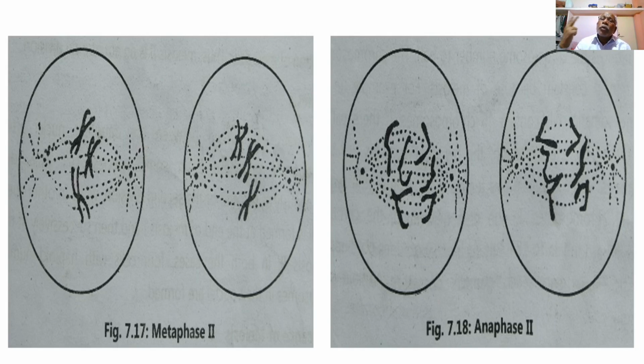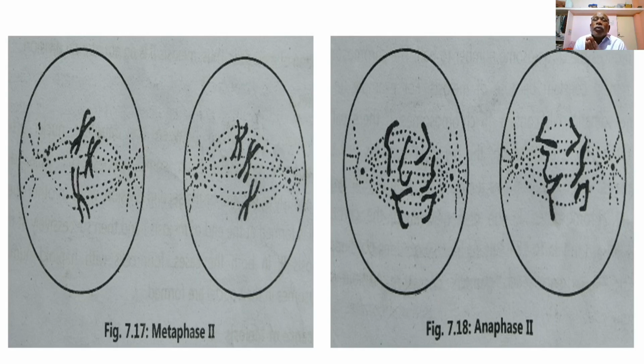Then during metaphase second, the chromatids of the chromosome, which were already separated during telophase first and are held together by the centromeres, get separated.